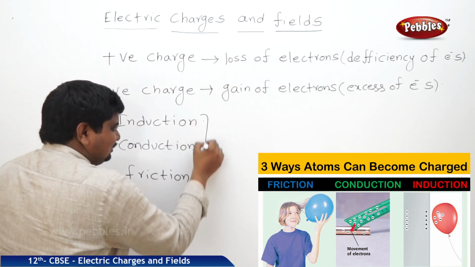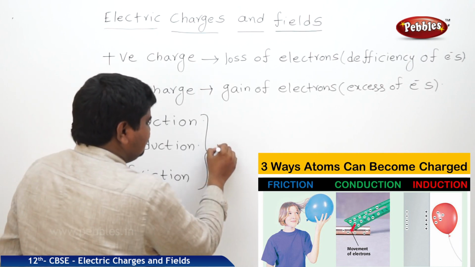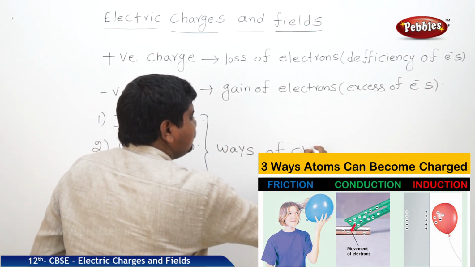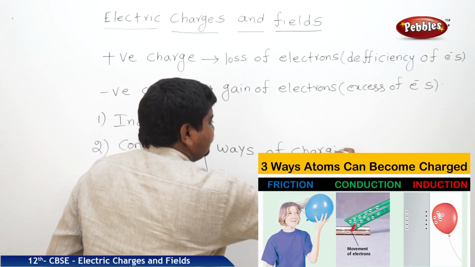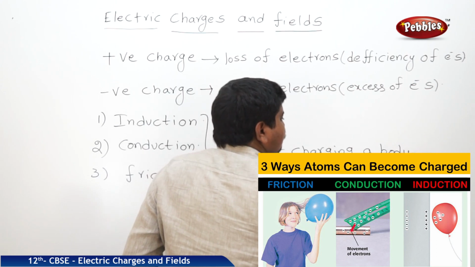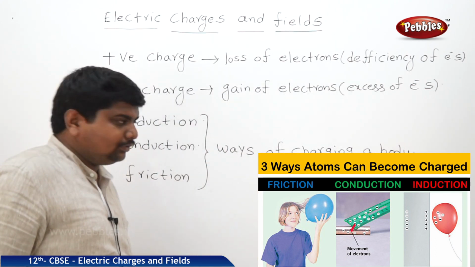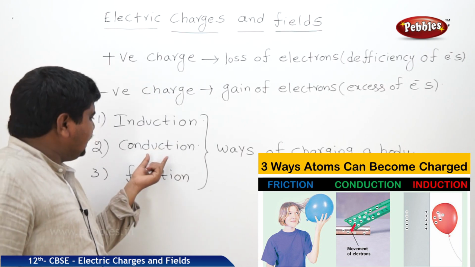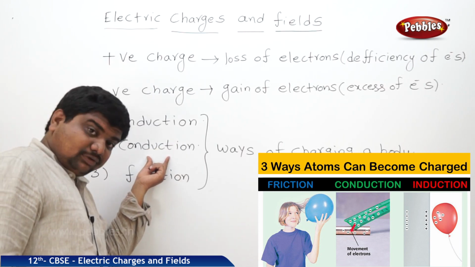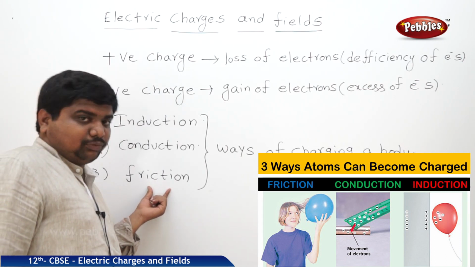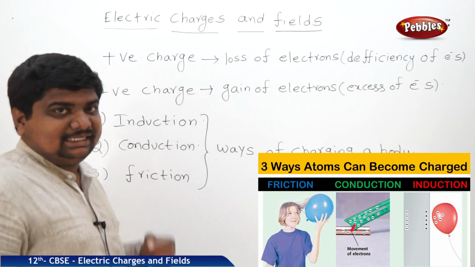That's why these three are collectively called ways of charging a body. How the charge will transfer in induction, conduction and friction, we are going to deal with next.